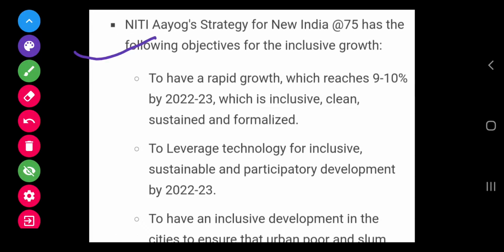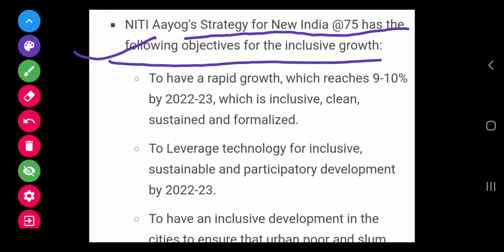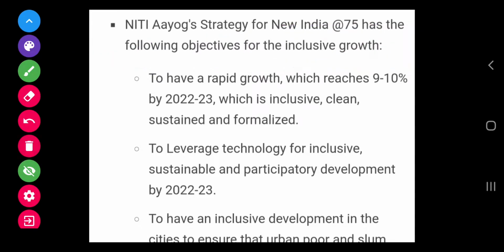So let us discuss Niti Aayog's Strategy for New India at 75, which has the following objectives. This document can be very useful for your mains answer writing. This is Niti Aayog's Strategy for New India at 75, as we will be celebrating our 75th year of independence in 2022.